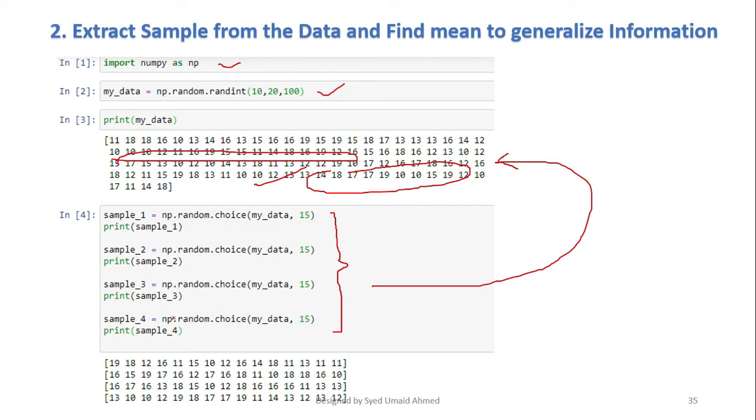So you have printed all the samples. These are 4 samples taken randomly using the function np dot random dot choice. The numpy library allows us to take samples of 15 and 15 and 15 from the whole data.